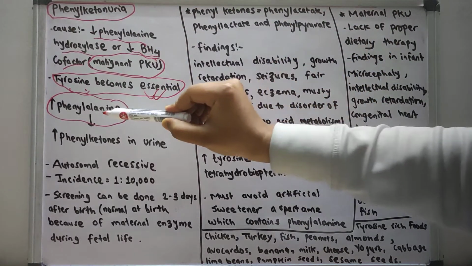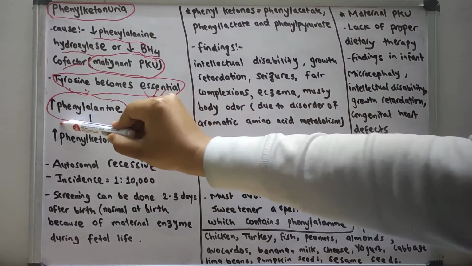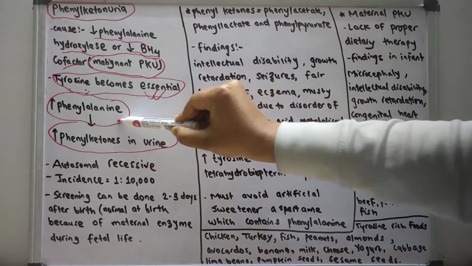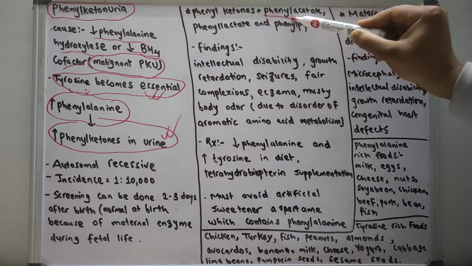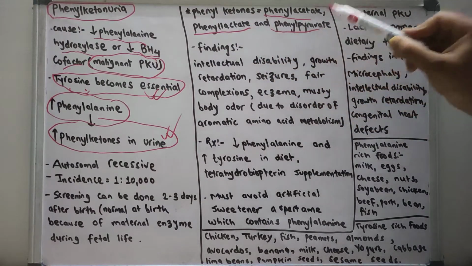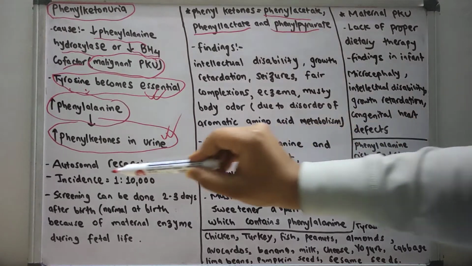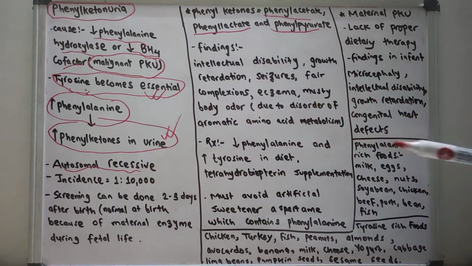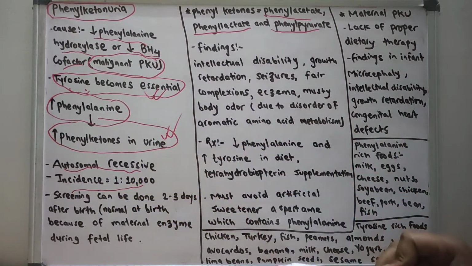This phenylalanine ultimately passes in the urine, resulting in an increased concentration of phenylketones in the urine. And what are the phenylketones? The phenylketones are phenylacetate and phenylpyruvate. This phenylketonuria is an autosomal recessive disorder. The incidence of phenylketonuria is 1 in 10,000.